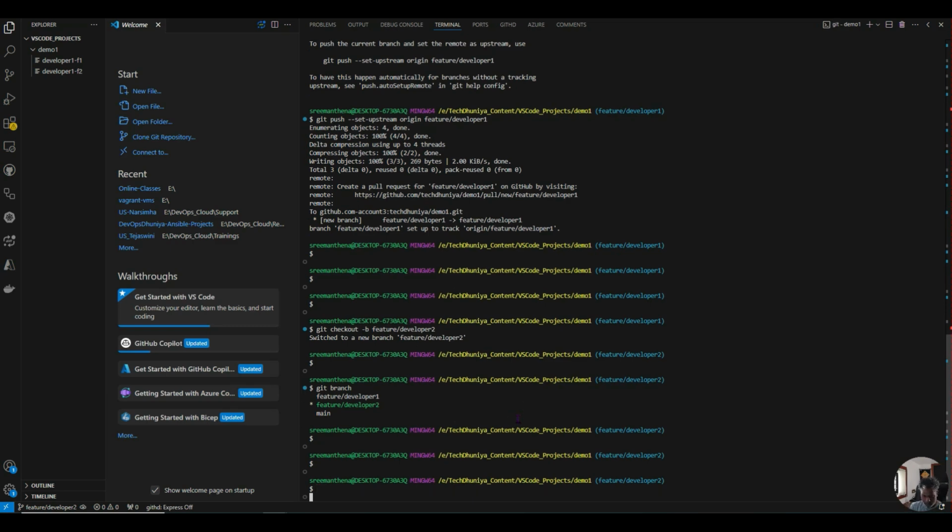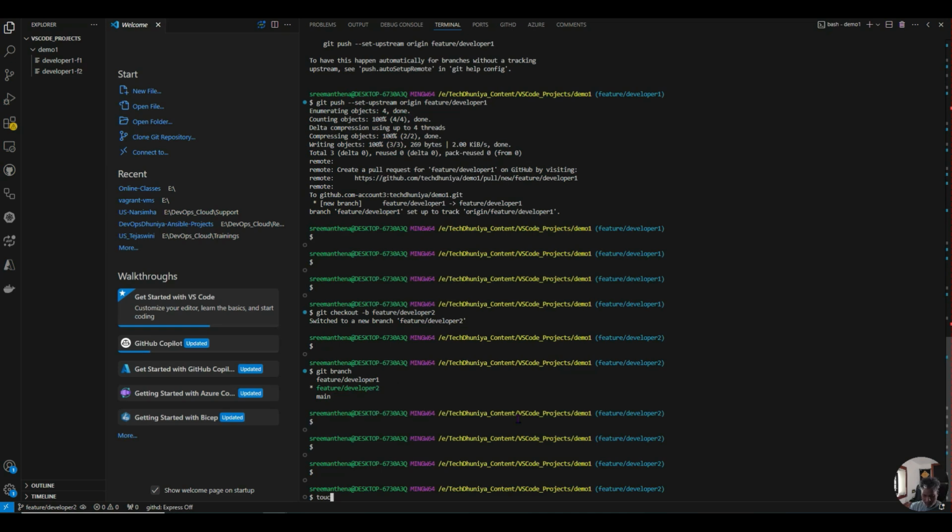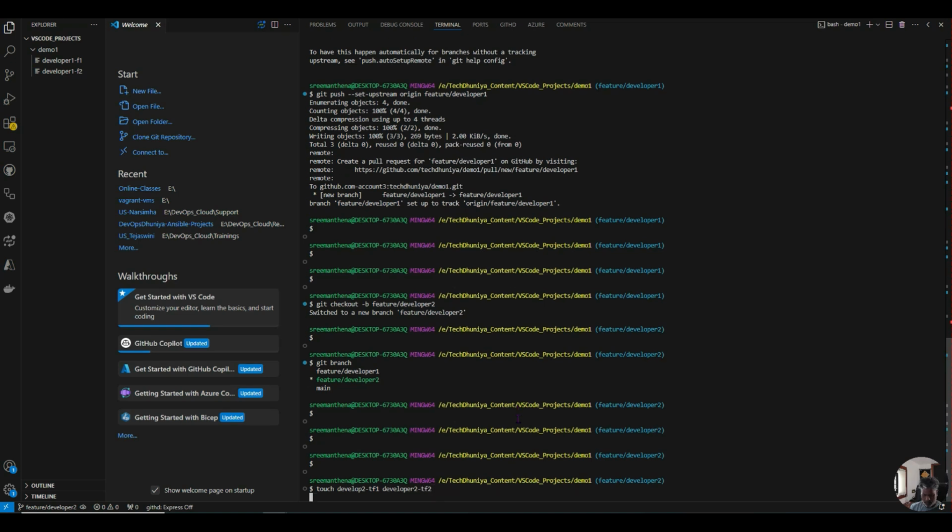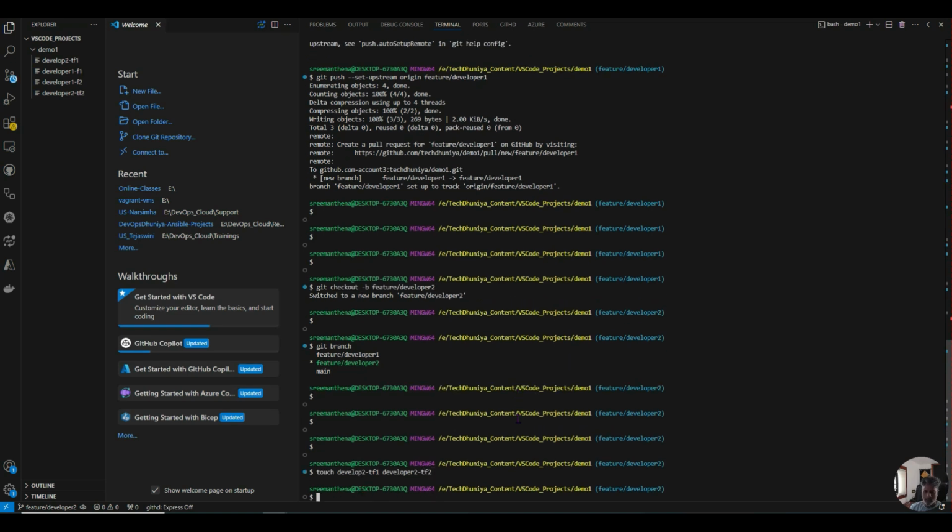Now let me create two more files. Touch developer2 tf1, developer2 tf2. So as developer2, he also created two more files. Now you can see in the left side two files got generated.